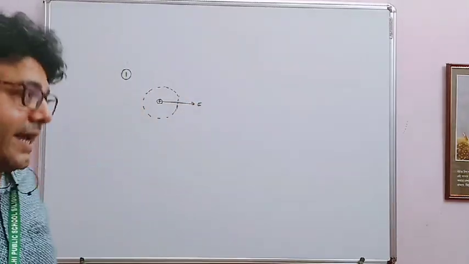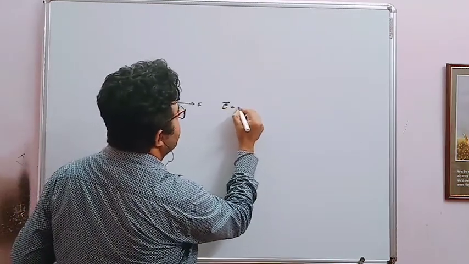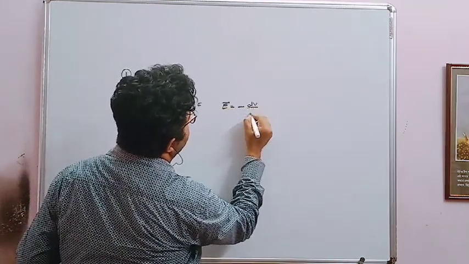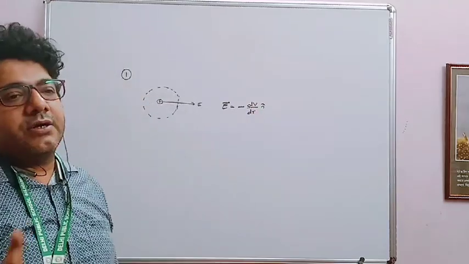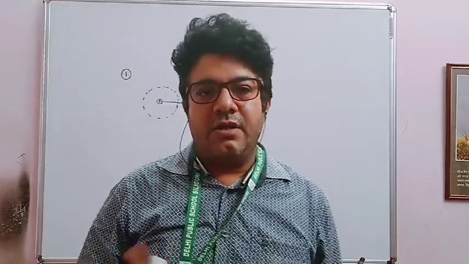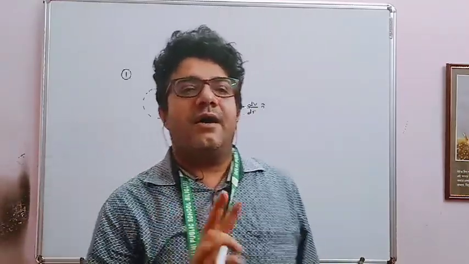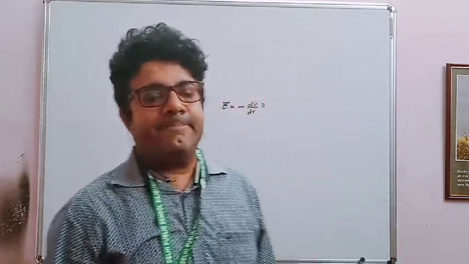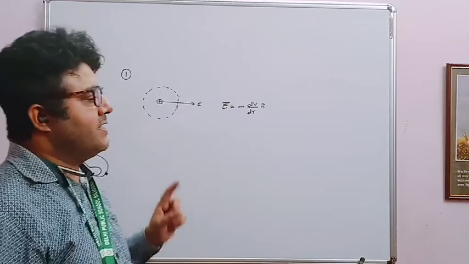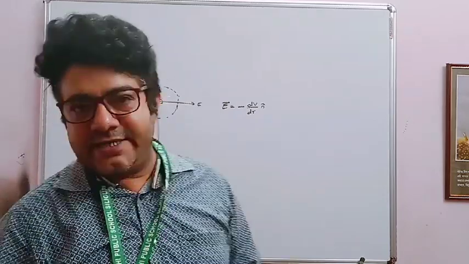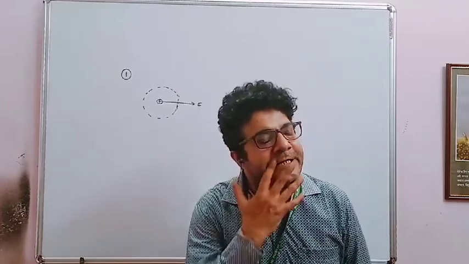And if you ask why, it is because E equals minus dv by dr with n cap. So tangent and normal have slopes m1 and m2 with m1 m2 equal to minus 1, then they are perpendicular to each other. That is the reason behind that. That's the second point: electric field is normal to the equipotential surface.